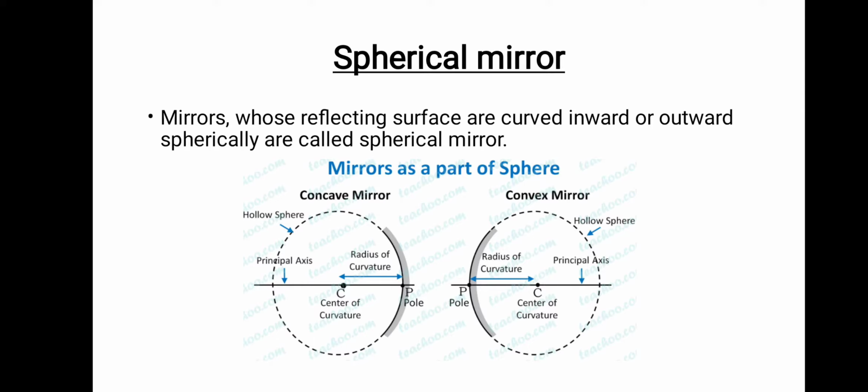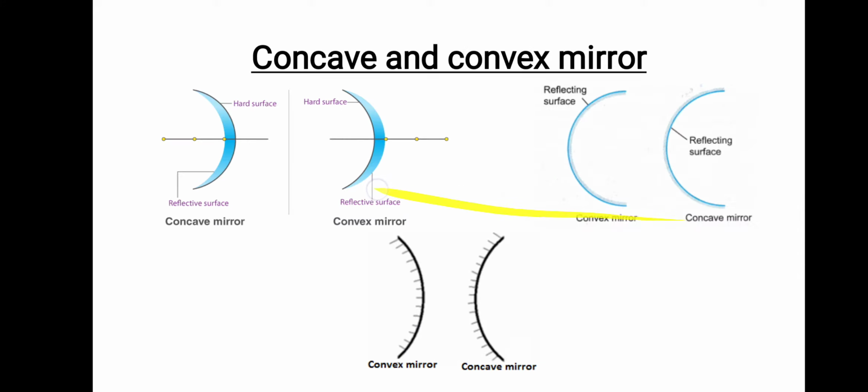Other things that you are seeing, we are going to discuss a little later. Now I have given you more examples of concave and convex mirrors. Concave mirror, here the blue color part, the first picture, the blue color part is the reflecting surface, right? At the back the hard surface is there, that is the concave mirror. Here in the convex mirror you can see the blue color part. The protruding part is the convex mirror. So I have given you 3 examples so that you don't get confused between a concave mirror and a convex mirror.